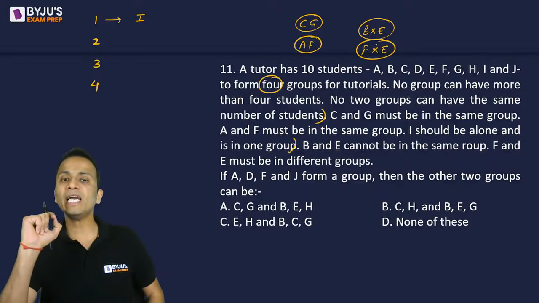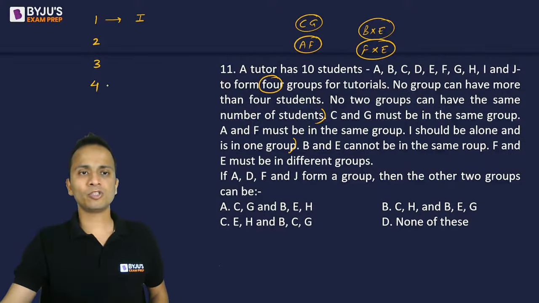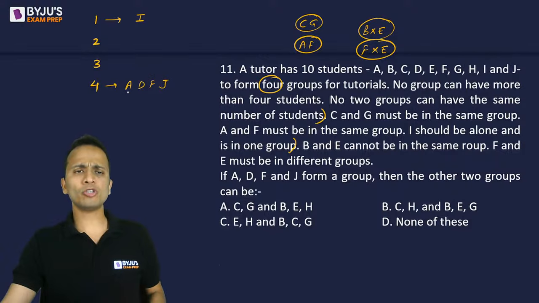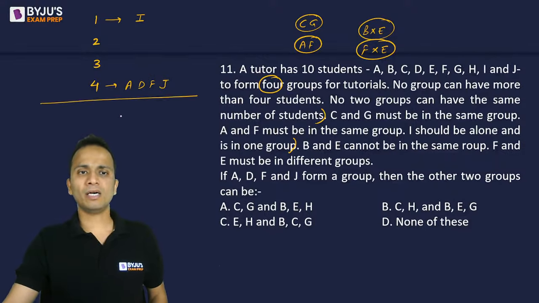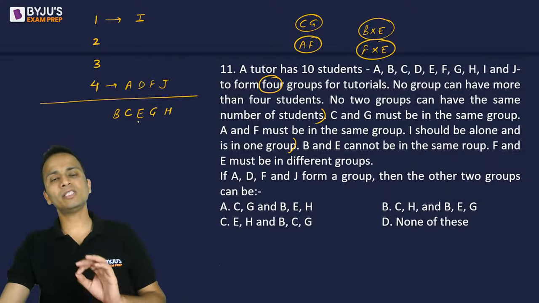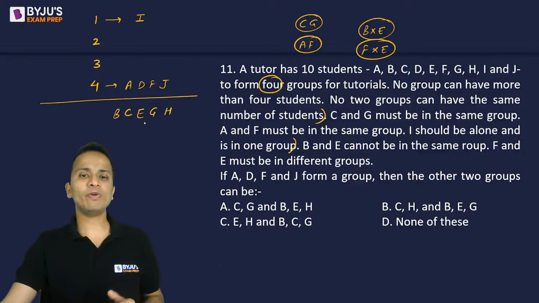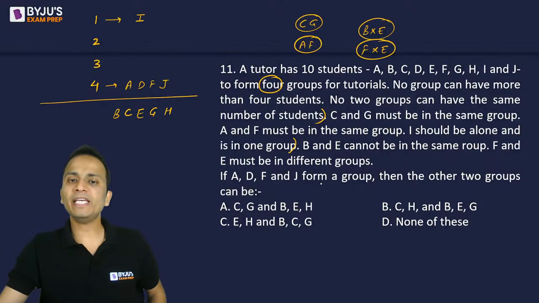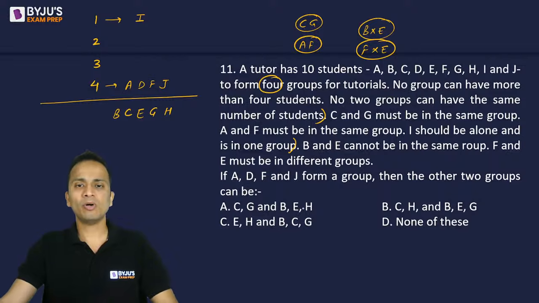Now, if A, D, F and J form a group, so in the group with 4 students, these 4 people A, D, F and J will come. So now which students are left? B, C, E, G, H. So these 5 students are left, and now we have to divide them. So if A, D, F and J form a group, then what can the other 2 groups be? Now we have to say which groups are possible.